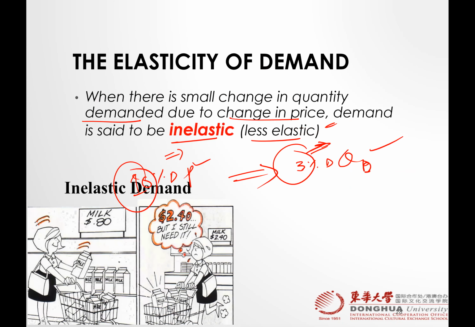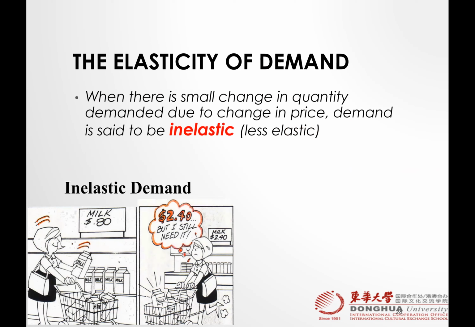The example is milk here. So you see the price of milk is 0.8 and you are buying 5 liters of milk. If the price increased to 2.4, you still are buying, but the quantity demanded just decreased by 1 liter. You can see the price change is clearly more than 100%, 0.8 to 2.4, right? So in this situation, we call that demand is inelastic.